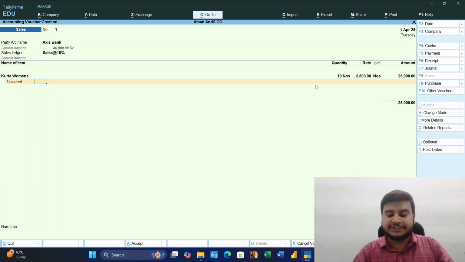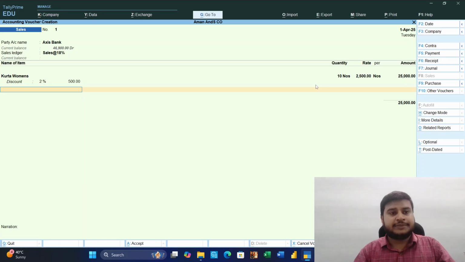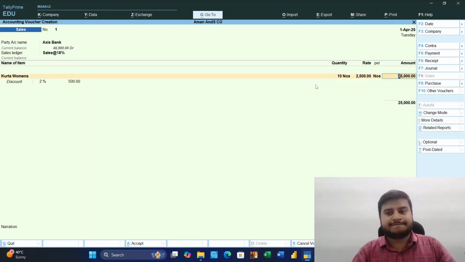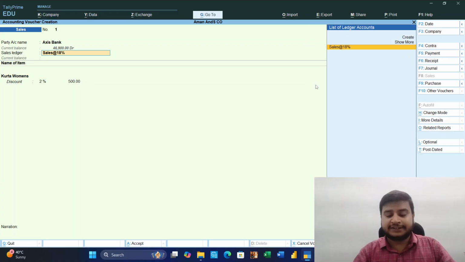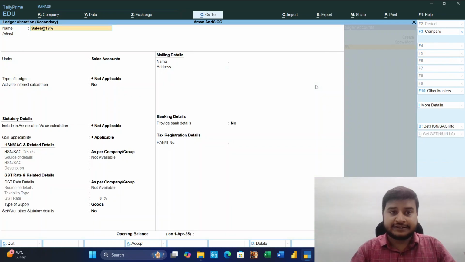Okay, 25,000. Discount 2%. But here is also a catch that kurta is of 12%, so we cannot sell this at 18%. No problem. We can change this ledger to 12% only.